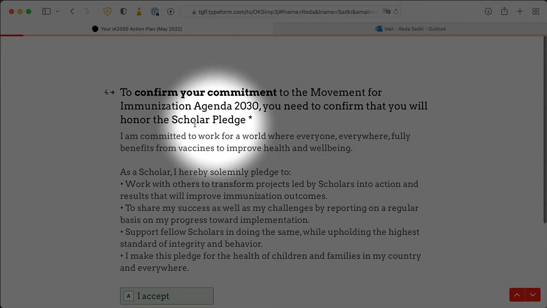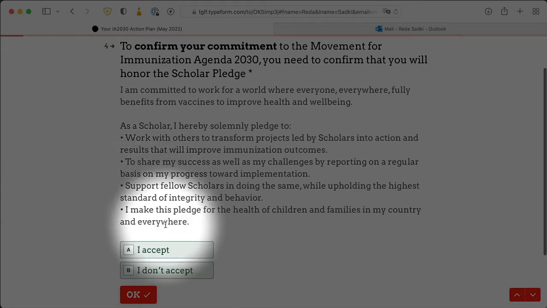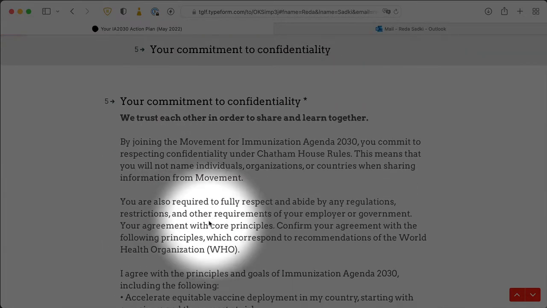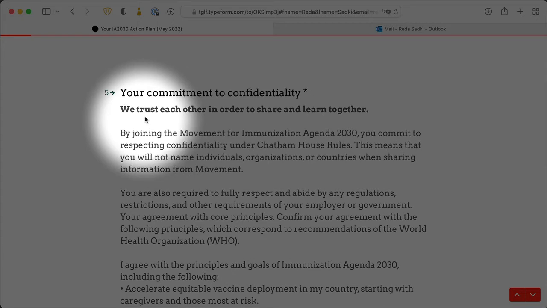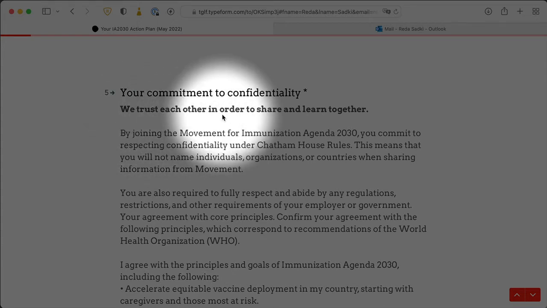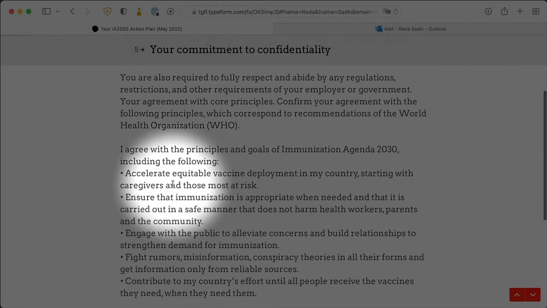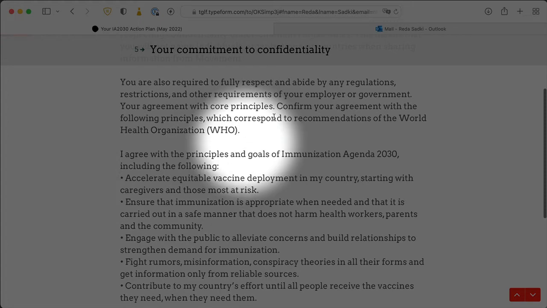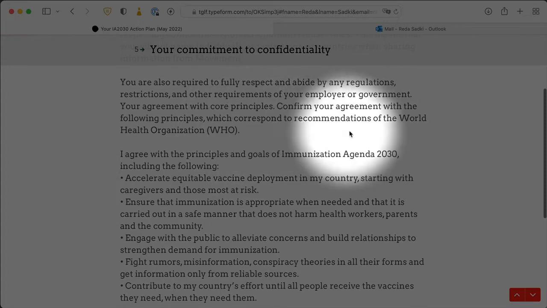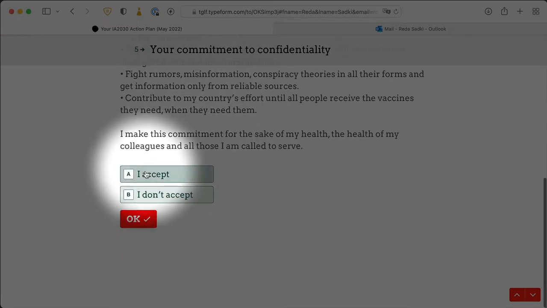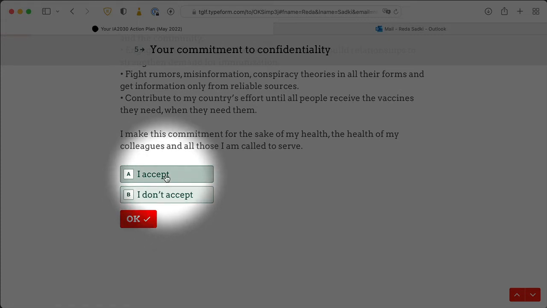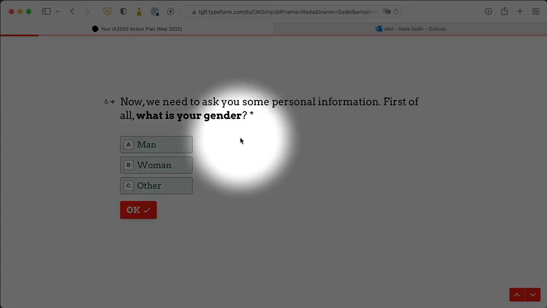Then we ask you to confirm that you will honor the scholar pledge. Again, take the time to read this. You do need to accept in order to be able to participate. Your commitment to confidentiality. So basically, immunization professionals are sharing with each other many things. We ask you to confirm your agreement to confidentiality and to recommendations of the World Health Organization. So if you disagree with WHO, if you have alternative ideas about vaccines, you cannot accept this. If you do accept, you will have to abide by WHO guidelines and recommendations.